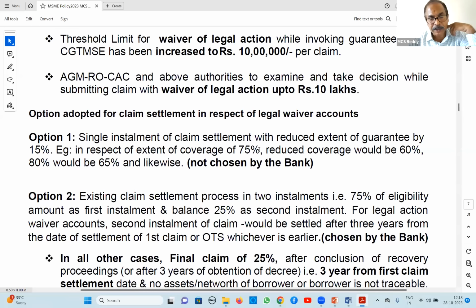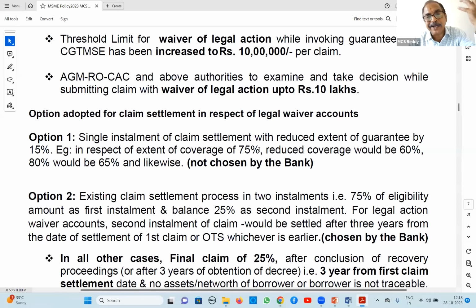For the remaining 25%, CGTMSE says you wait till 3 years from the date of decree, because normally you have to do suit filing. So after suit filing, you will get a decree. So after the decree, wait for 3 years and then claim your remaining 25%.